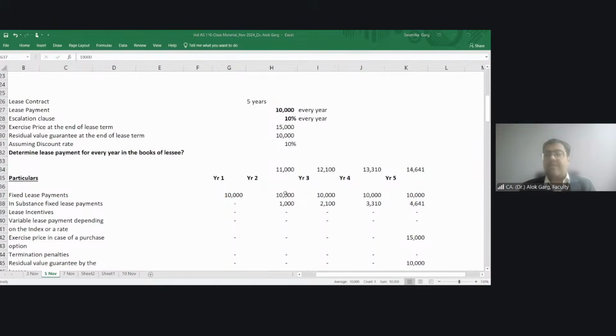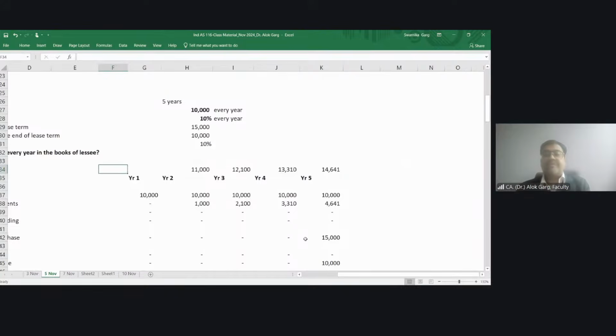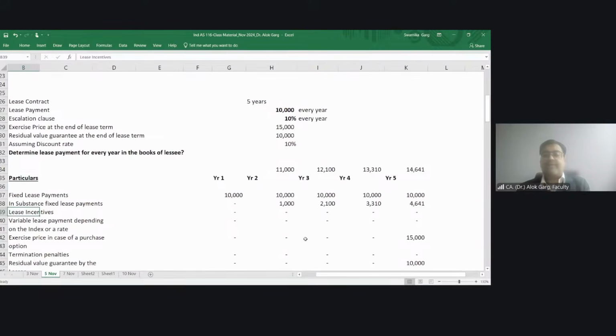Now, in the second year, my lease payment will become 11,000. How does it become 11,000 after 10% escalation? In the third year, it will become 12,100. Fourth year, this much. Fifth year, this much, right? So, friends, what is my in-substance fixed payment? My in-substance fixed payment is my escalation amount every year, correct?